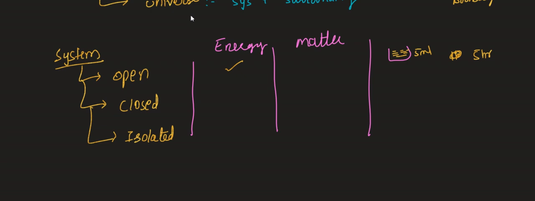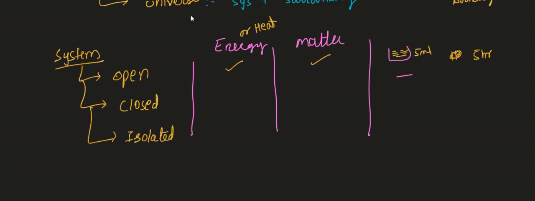And remember, in this chapter, for heat or energy, you can use any one word. You can say energy is exchanged, or if you want you can use the word heat is exchanged. Now, after 5 hours, will the 5 ml water be as it is, or is it going to decrease? Obviously it is going to decrease because of evaporation. So matter exchange also takes place, in the case of an open system.